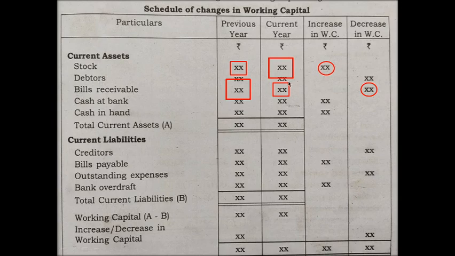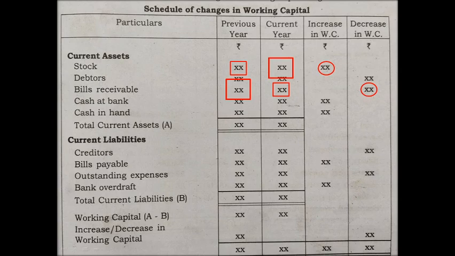And remember, in current assets, any amount which is higher in current year will be an increase in working capital. Here I am using a small square and a large square. An asset whose amount is higher in current year means it is an increase in working capital. As well, an asset in which the amount is higher in previous year means decrease in working capital.